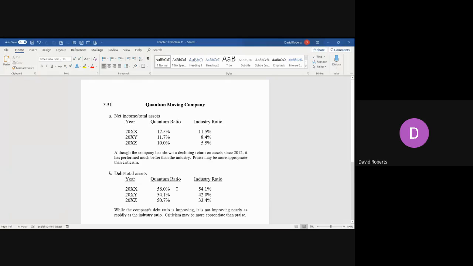Chapter 3, problem number 31. In this case, we are going to compare the corporation Quantum to the industry averages. And we're trying to determine if they're doing a better or worse job.